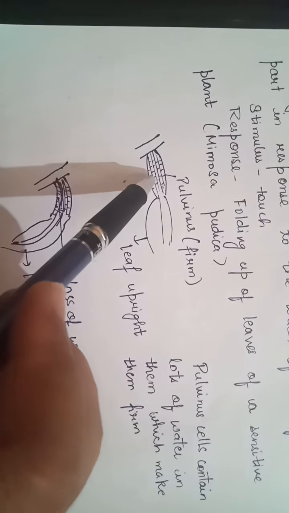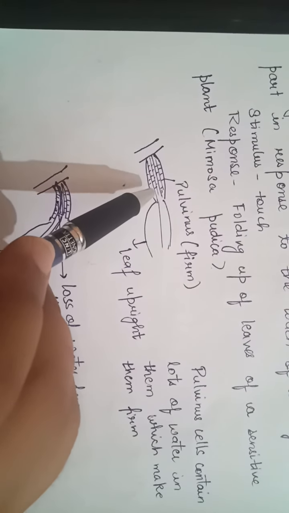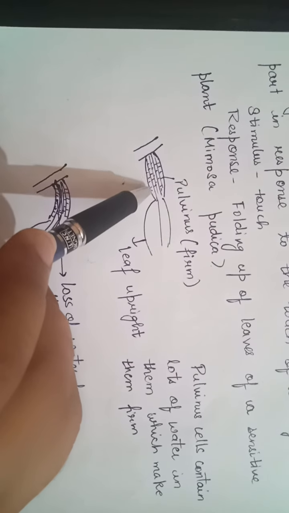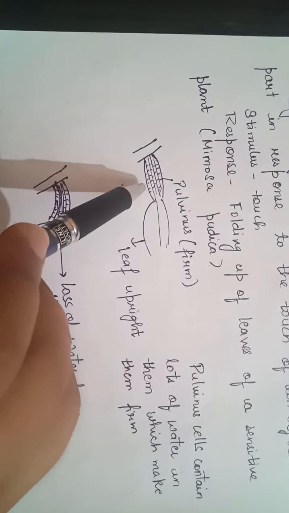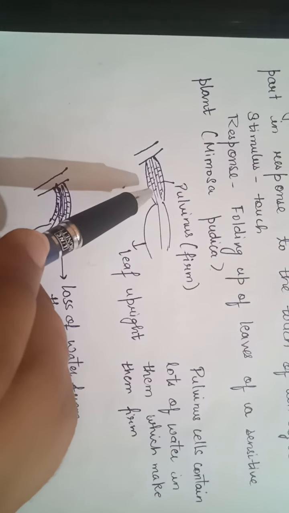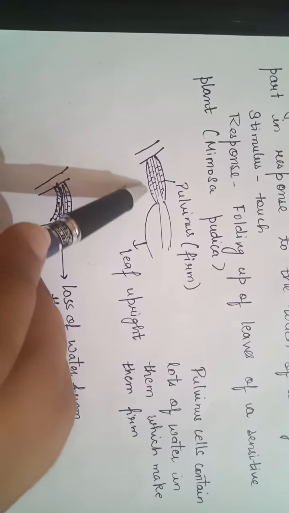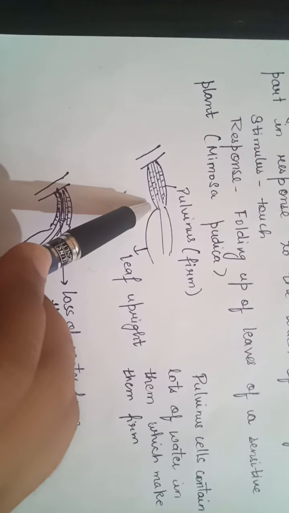The pulvinus is a swelling at the base of the leaf. The pulvinus cells contain lots of water, which makes the leaf firm and straight.